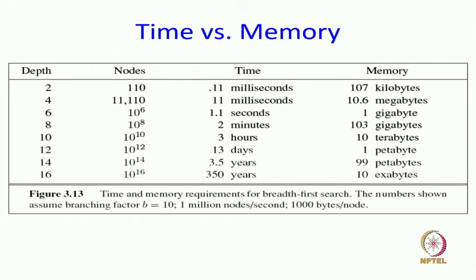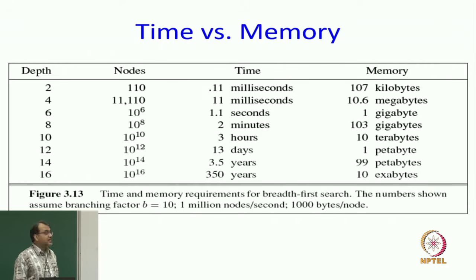Let us say our depth is 2 and branching factor is 10. Well, we only have a graph of 110 nodes, and the time is only 0.11 milliseconds and memory is 107 kilobytes. Who cares? Let us say something bigger. Let us say 10 depth. Now, 10 depth is not too much.